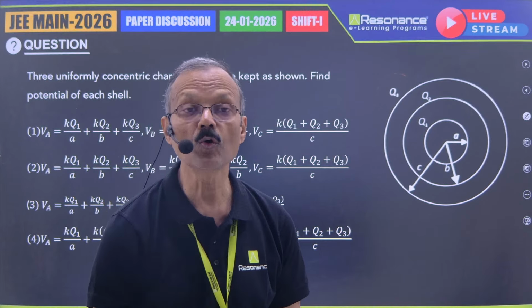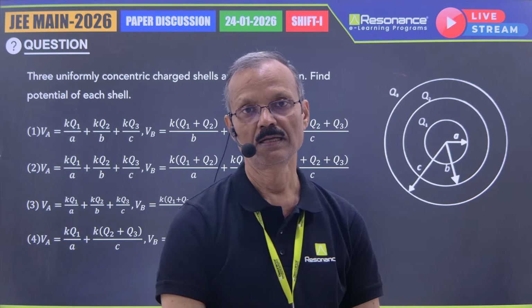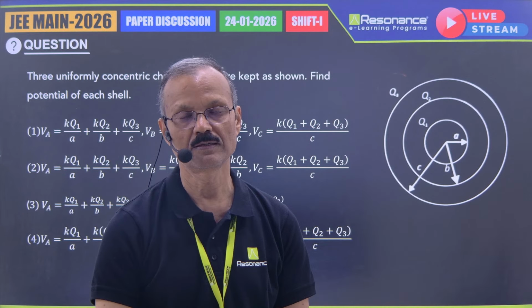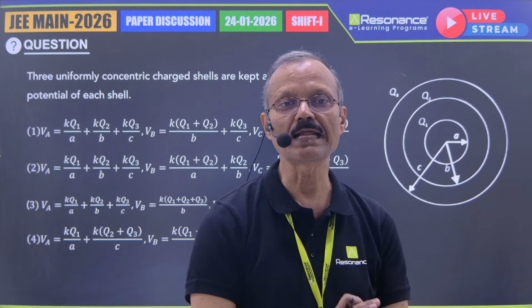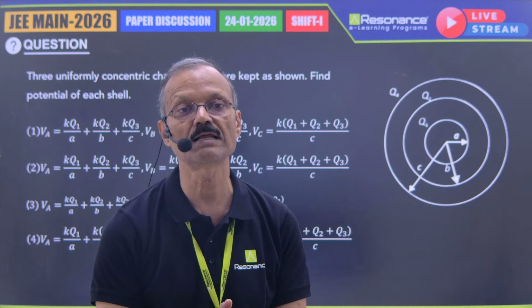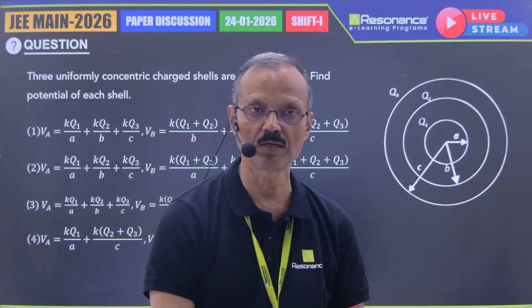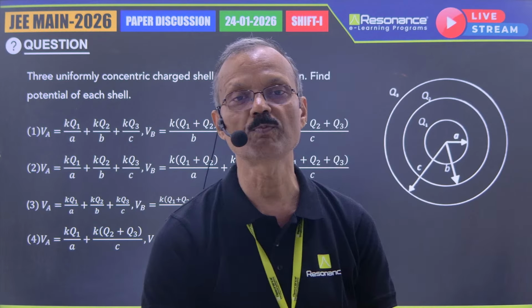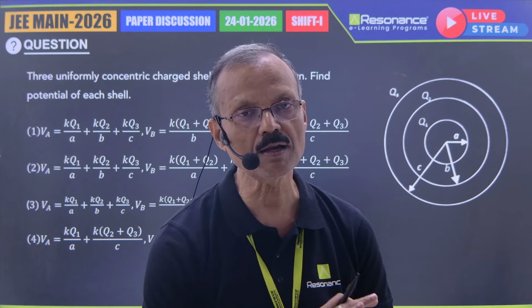You know, in a shell, if charge is being given, then electric potential at any point inside the shell and on the surface will be equal, and it is 1 by 4 pi epsilon naught Q by r.